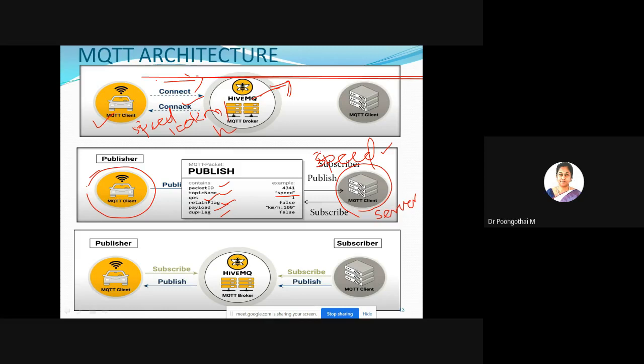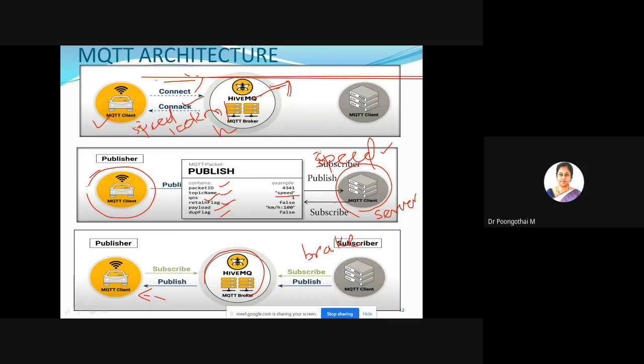So an MQTT client can be a publisher or subscriber. It can be publisher or subscriber at the same time. So the server can publish a message with another topic. Suppose this is your speed control server. It can publish a message with another topic, for example, brake, for controlling the speed of your vehicle. It sends to the car through this broker. Once the message is subscribed, it will be given to your car, so your car will automatically slow down.